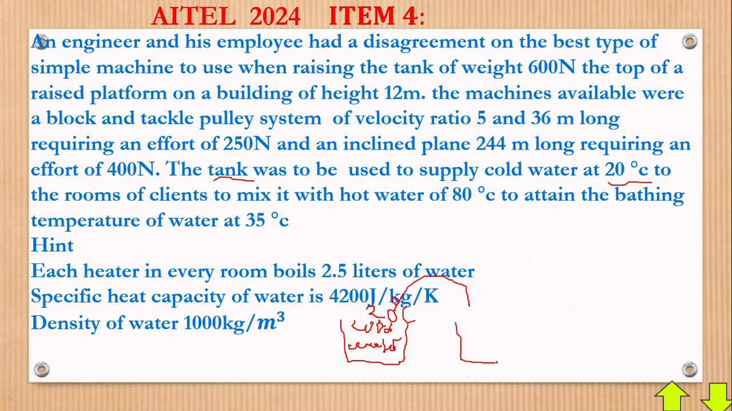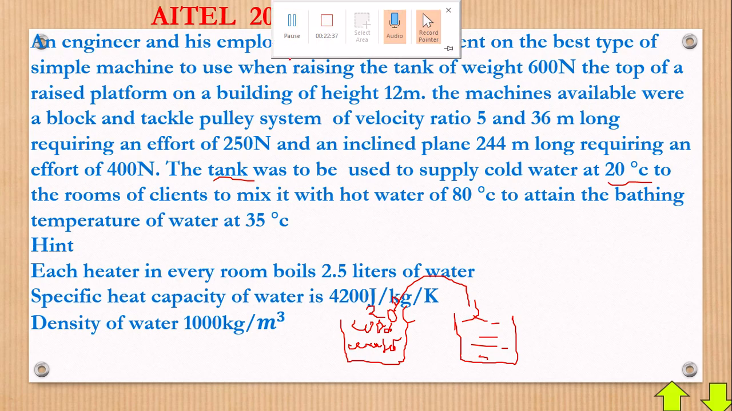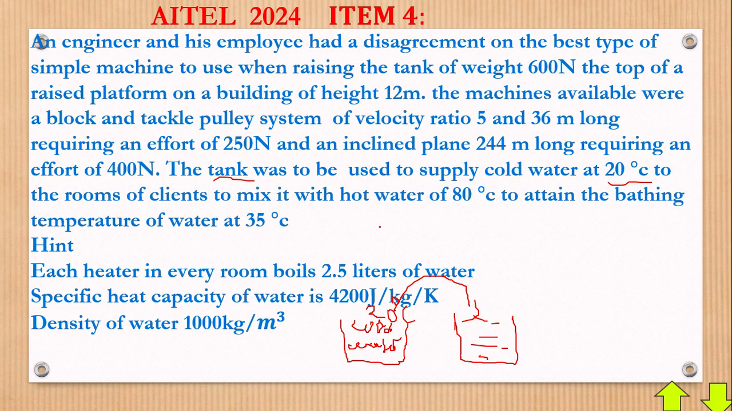Now maybe this one is the room here, right here. To the rooms of clients to mix it with hot water. Now we're going to mix it with hot water of how much? This is our hot water in simple terms, and this hot water is at 80 degrees Celsius.